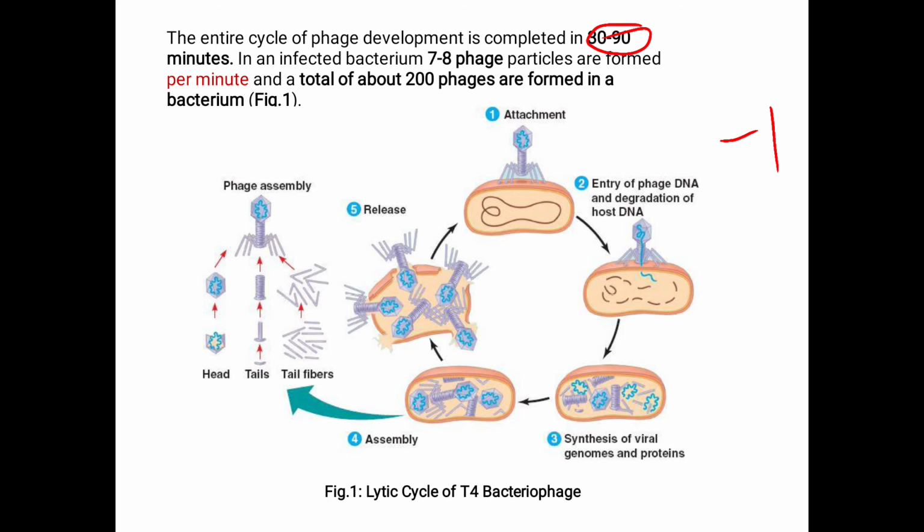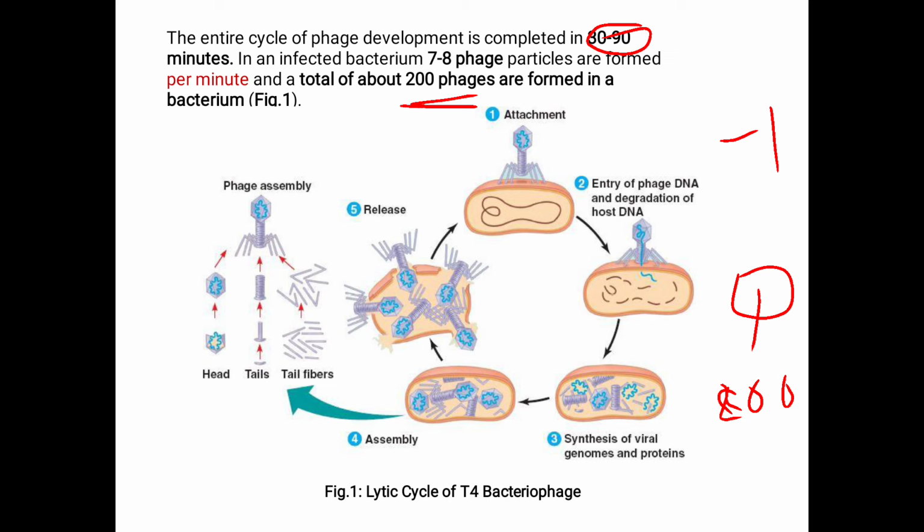A total of about 200 phages are formed in one bacterium, and that too synthesized within the duration of 30 to 90 minutes.